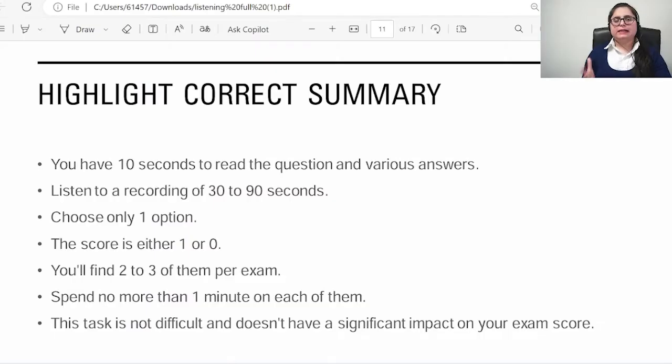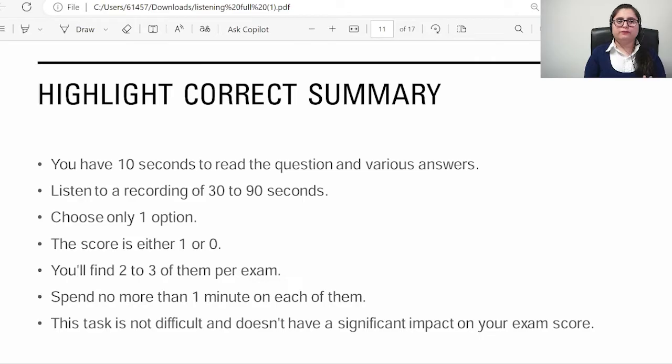That's it. The next part is highlight correct summary. What is in there? You will be listening to a recording of approx 30 to 90 seconds and some options or some sentences will be highlighted on the screen. You have to guess which sentence or paragraph suits the recording. You have to select only one option. You can't select more than one. This will help you to get score in reading, not much, approx 0.5 to 0.75 points.